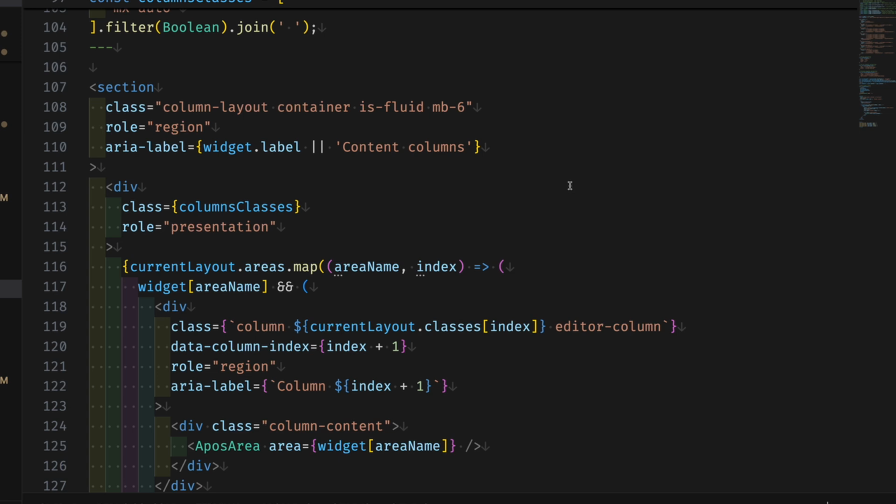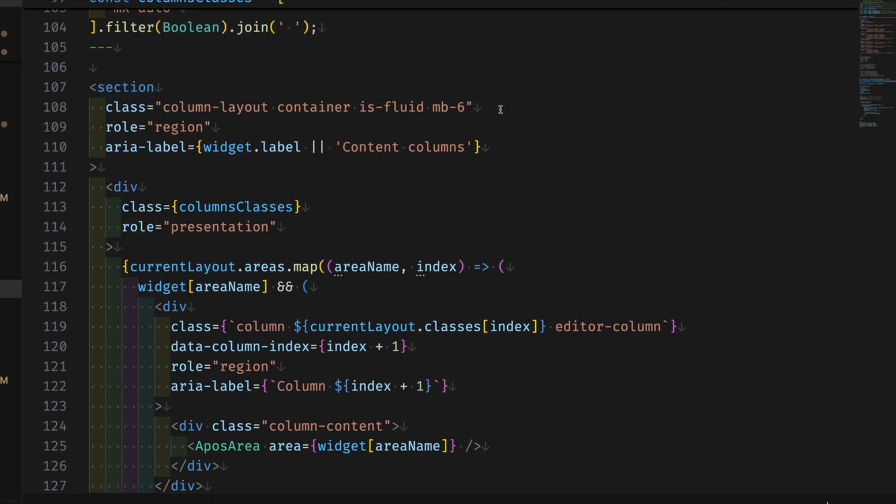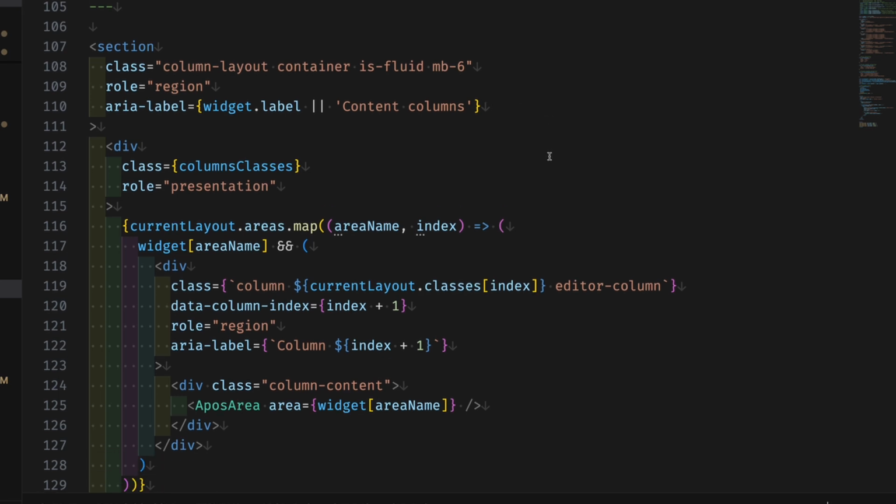Okay, so now in our markup below the front matter, so here's the fence that closes out the front matter, we're creating a section and we're adding some Bulma styling to that using classes. And we're also adding in some ARIA accessibility information.